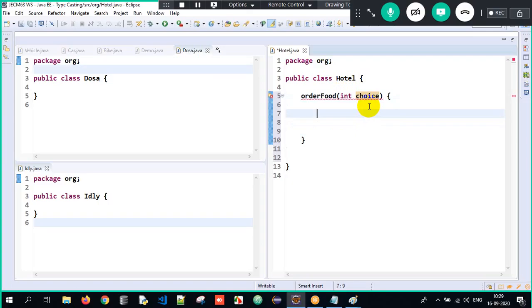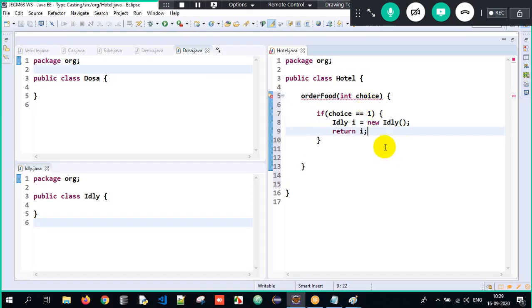So in choice here, if the choice is equal to 1, imagine I want to create an object of idli. I am trying to order idli here, and I will write return I, which is an object of idli. So what will be my return type? It should be idli. Why should it be idli here? It's simple, sir. If I pass the choice as 1, is choice equal to 1?